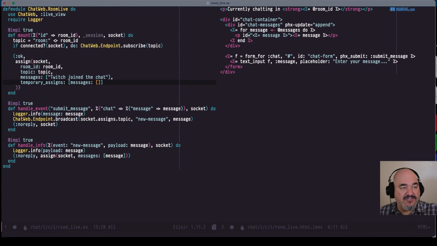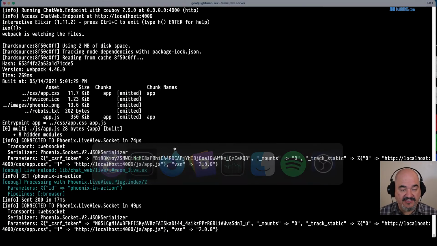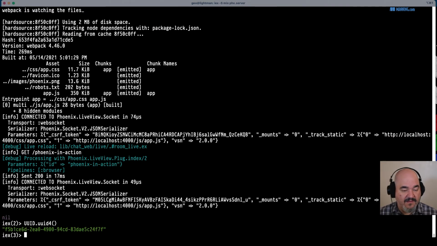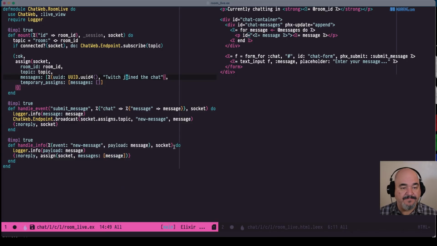We can create its own module. That would basically be its own struct. That might be the smarter thing long term. Short term, let's do something a little faster. So we can just say Uuid, and Uuid has, I think it's Uuid 4 function. We'll see if that blows up. Actually, let's check it in the IEX session. Uuid 4. Yeah, cool. That gives us the ID.